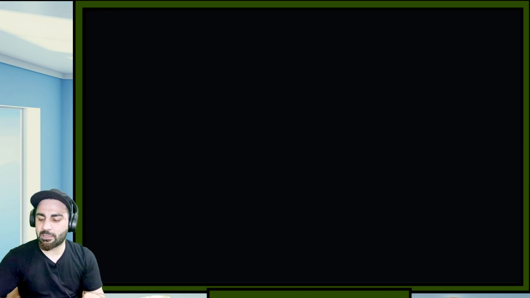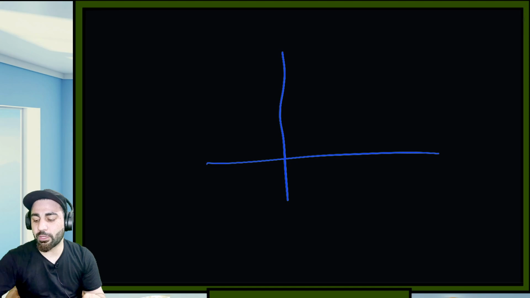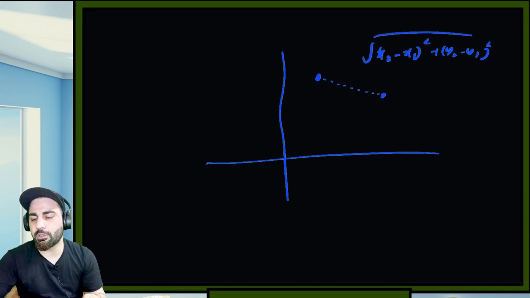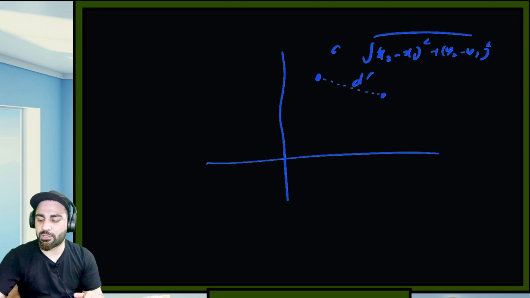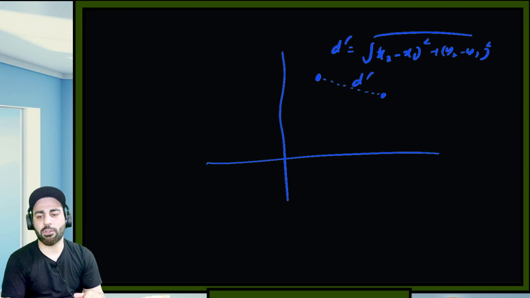So if you have, let's suppose, a Cartesian plane like this, I'll just speak about 2D. If this is the point and this is the point, and you want to see the distance between the points, what was the formulation? The formulation was (x2 minus x1) plus (y2 minus y1), and you have to keep on squaring them and then apply the square root. This is what you should do, and you will get the distance. You'll get this d dash. Let's suppose this is d dash, and then you can plot it also.